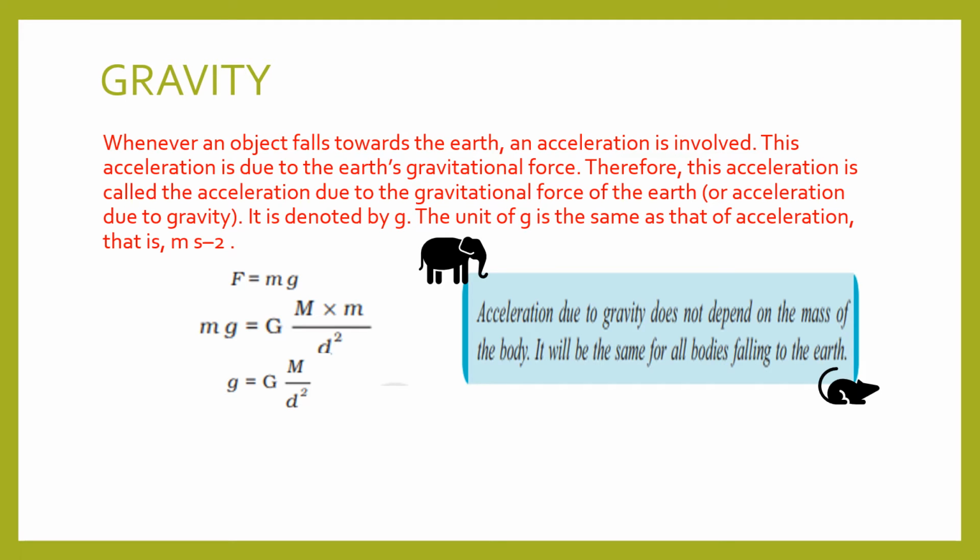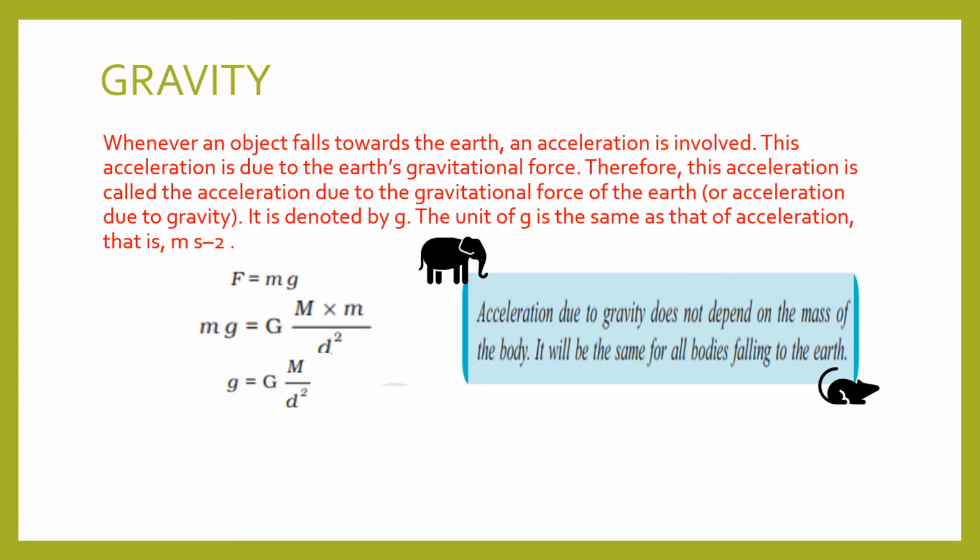Yes, next we are going to learn about gravity. In the previous session, when we were talking about free fall, we learned that whenever an object is falling freely towards the earth, it does not change its direction, but it changes its velocity. A velocity change will be taking place. And we know that change in velocity is known as acceleration. So an acceleration will be developing in the body which is falling freely towards the earth. And since this acceleration is produced by the gravitational force of the earth, it is known as acceleration due to gravity.